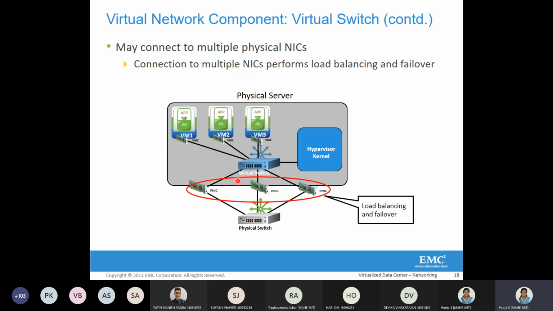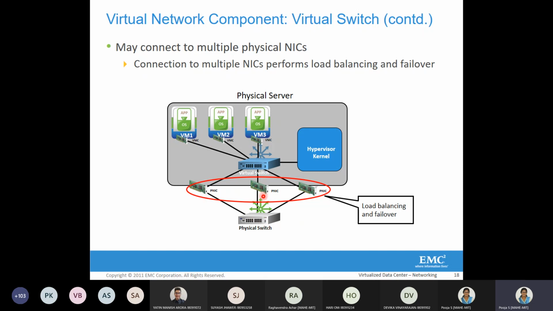Similarly, when the traffic is coming from the VM to the virtual switch to the physical switch, that is one case. But if it is the other direction, that is the uplink traffic coming from the physical switch to the virtual switch, the virtual switch does not have control over where the traffic is going to come from, whether from all of these physical NICs or from only these two physical NICs. That part is controlled by the physical switch here.